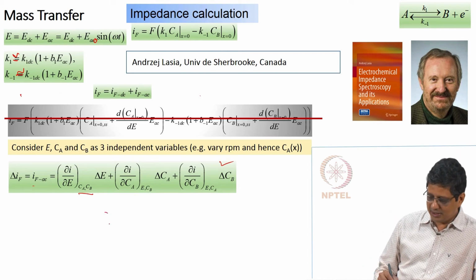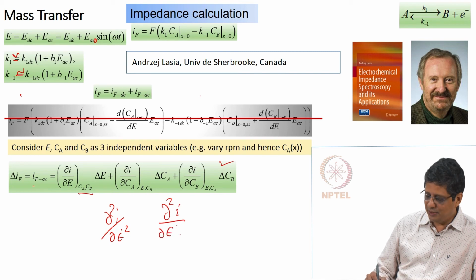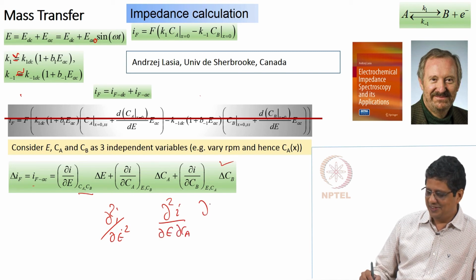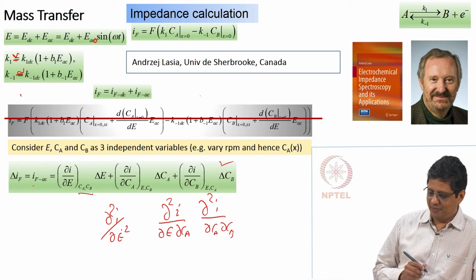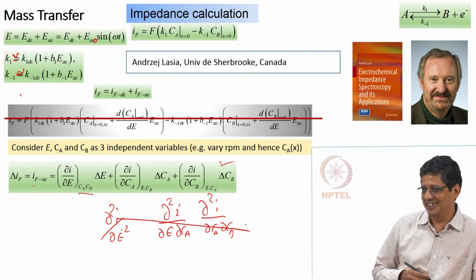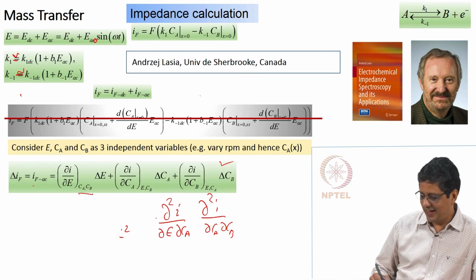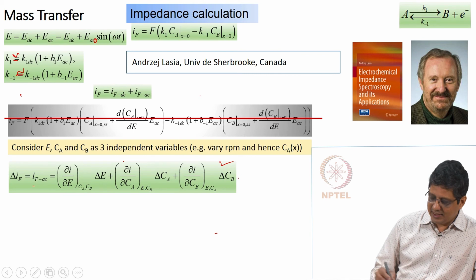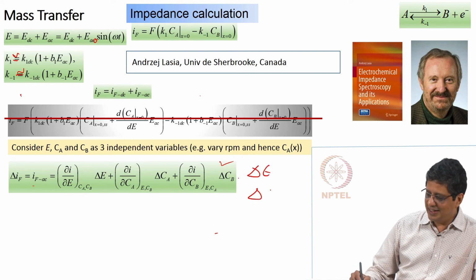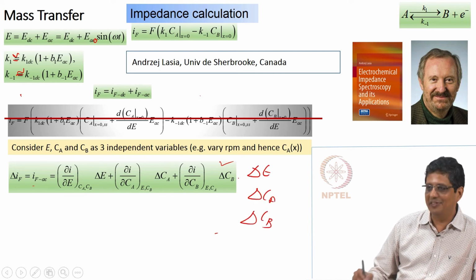So, you will have terms like dou square I by dou E square, you will have terms like dou square I by dou E dou Ca, dou square I by dou Ca dou Cb. Because we are saying linear term, we are happily removing all these things and we are left with this term here. Yes, we are assuming that this del E, del Ca and del Cb are very small.